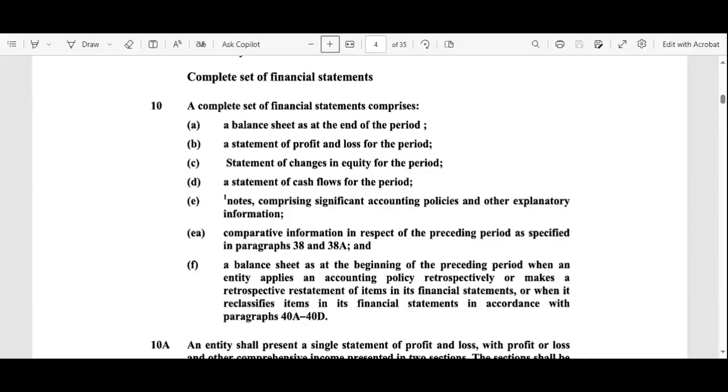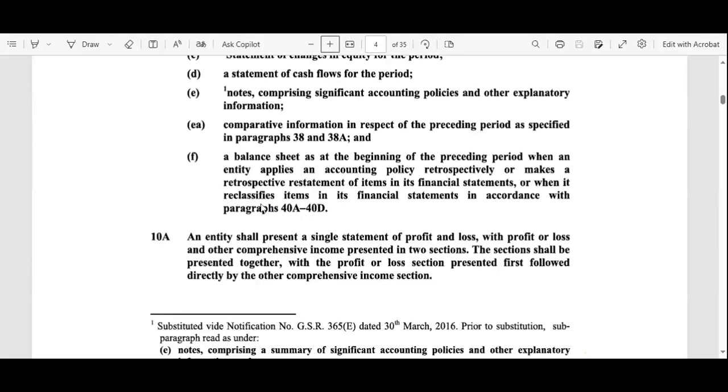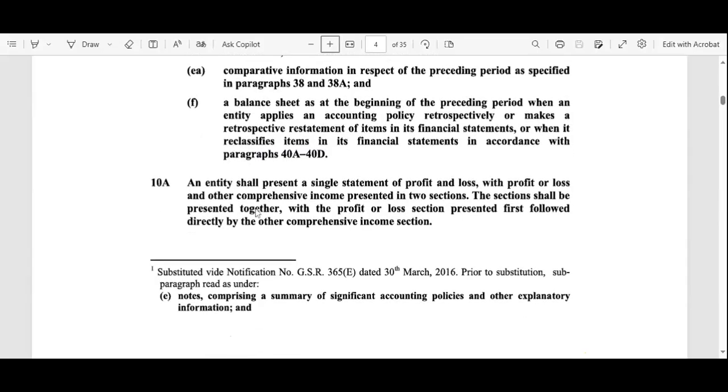If we read the EA, that is comparative information in respect of the preceding period as specified in paragraphs 30A and 30B. Some comparative information from the previous year should be there in the financial statements for the understanding of the readers. So all these guidelines must be followed while preparing the financial statements.